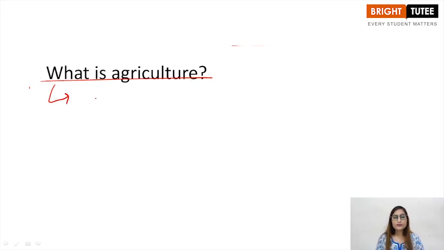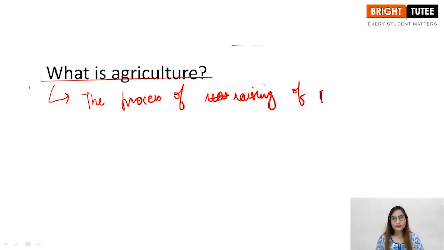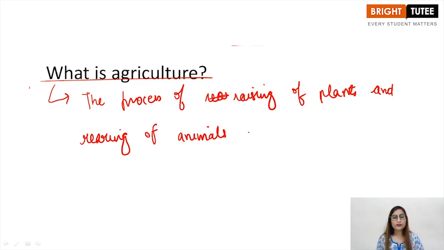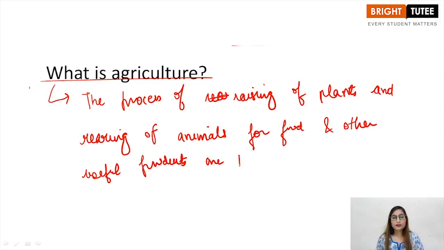As we studied the definition, the process of raising of plants and rearing of animals for food and other useful products is known as agriculture, right?